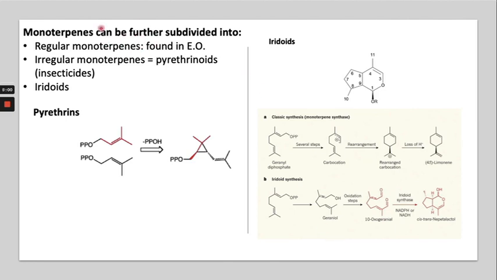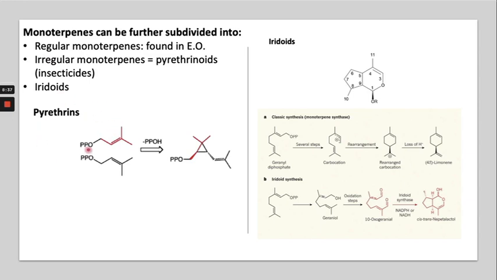Monoterpene is further subdivided into three different subdivisions. One is regular monoterpene, which is found in essential oils. The second is the irregular monoterpene, which is also called the pyrethroids, which are insecticides. And the third one is the iridoids. These are all monoterpene subdivisions. The only difference is the biosynthesis, so that's why they are different subdivisions.